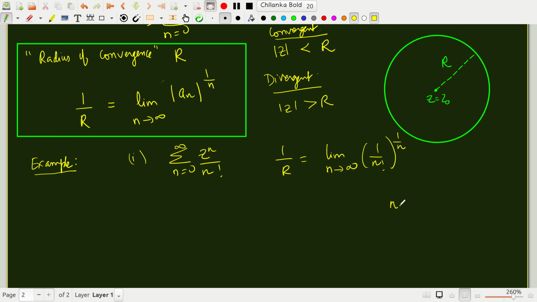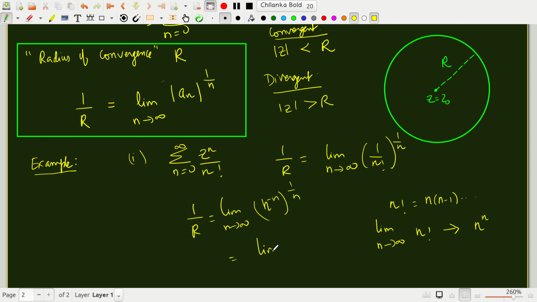Now what is n factorial? n factorial is n into n minus 1 and so on. As n goes to infinity, n factorial approaches n to the power n, because you are multiplying n minus 1 and so on. So 1 over n factorial whole to the 1 by n is the same as n to the minus n whole to the 1 by n.